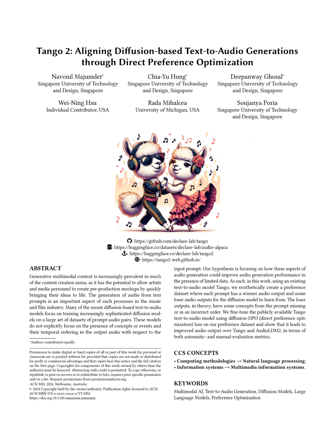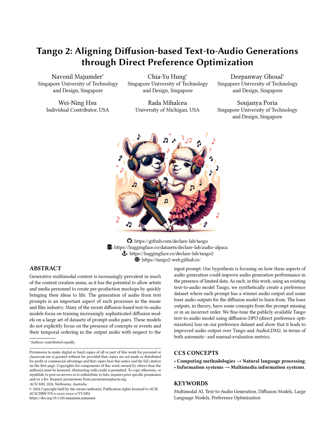This is achieved by creating a preference dataset called Audio Alpaca, which contains diverse audio descriptions with preferred and undesirable audios. The method aims to ensure that the preferred audios accurately reflect the textual descriptions, while the undesirable audios have flaws like missing concepts or incorrect temporal order.